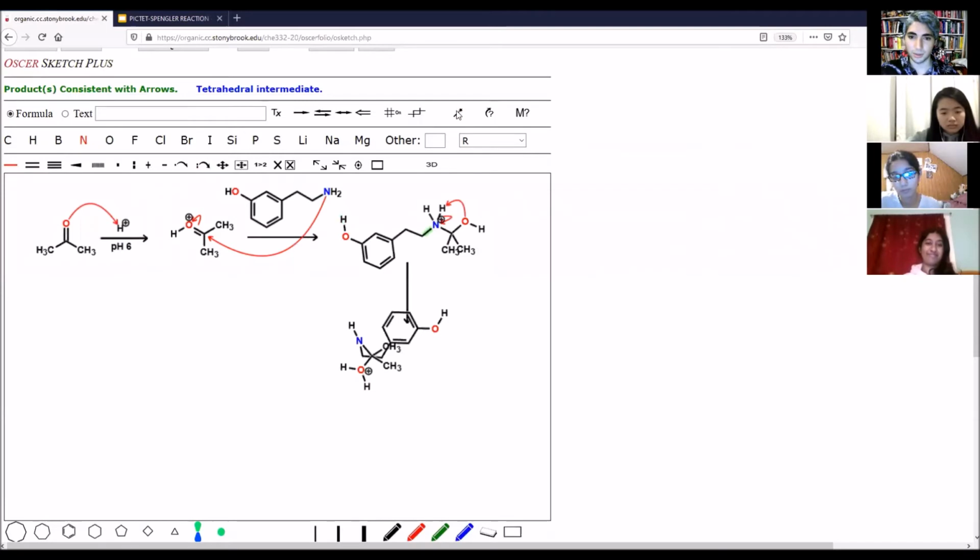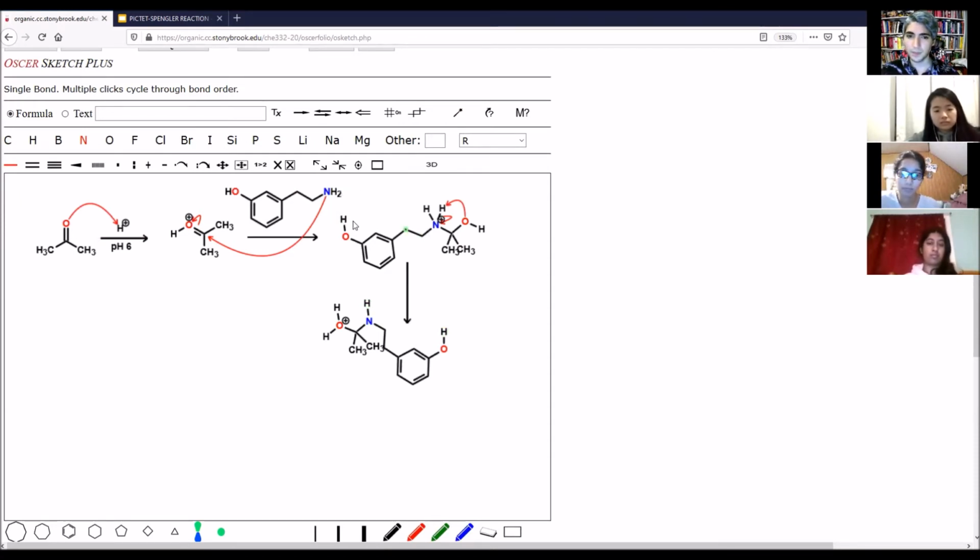And there we go. Let me redraw this. Alrighty, now we have a great leaving group. Now, what's one of the most important things that we do in the Mannich reaction? Yes, we form an iminium ion. And how do we do that? We move down the lone pair on the nitrogen to kick off the water.